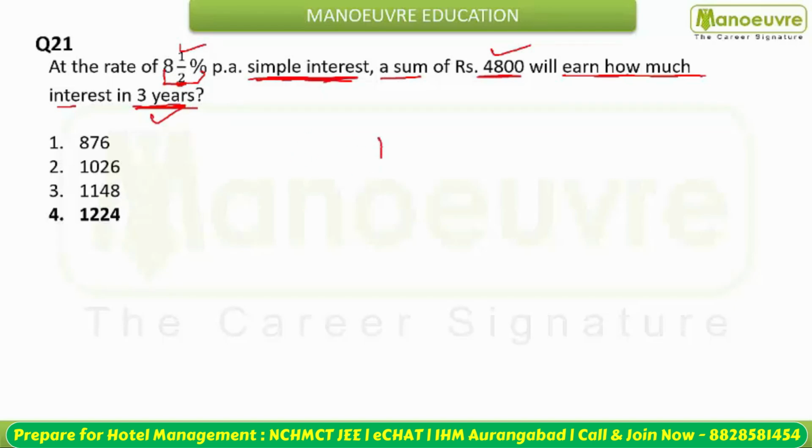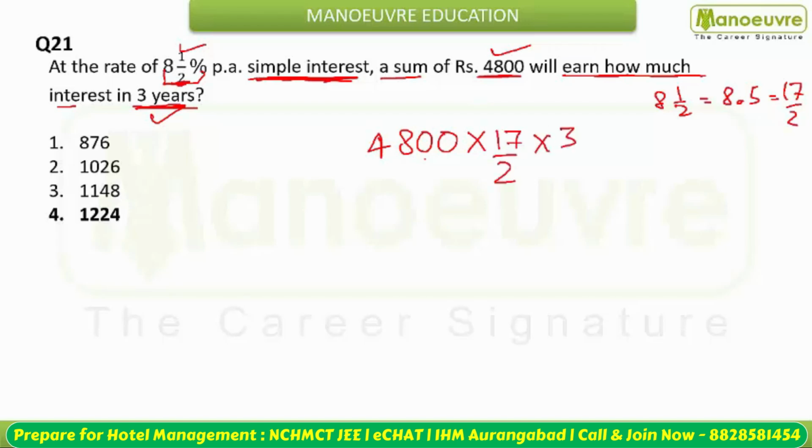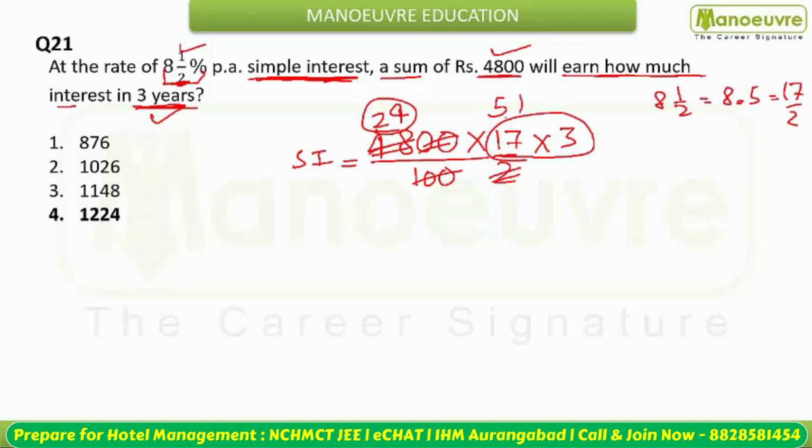So this will become what? This will become principal, that is 4800, multiply करेंगे किससे? Rate से. This is 8.5. 8 1/2 is what? This is 8.5, or you can say 17/2. You can say 17/2 into time is 3 years and dividing by 100. This will give you simple interest. ठीक है. 100 से 100 cancel करेंगे. You are going to cancel this with the 2 and 24, and then multiply 17 into 3, which is what? 51. 51 को 24 से multiply करेंगे. You will get what?